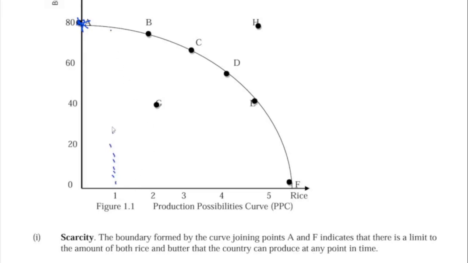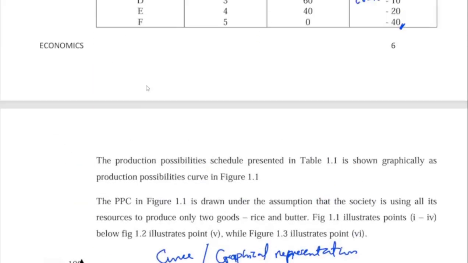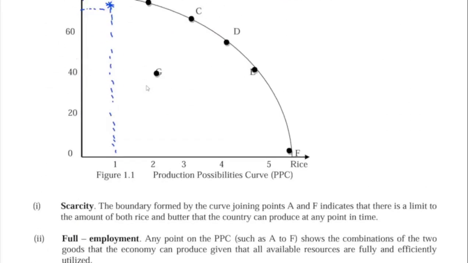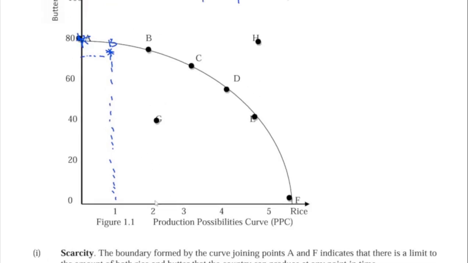Don't mind my own too. I don't have a ruler, but I think it should be somewhere around here. So this ought to be our B. So we have combination C, 2 at 70. So 2 at 70, this is 2. 70 is above 60. So we have it here. So this is our C.